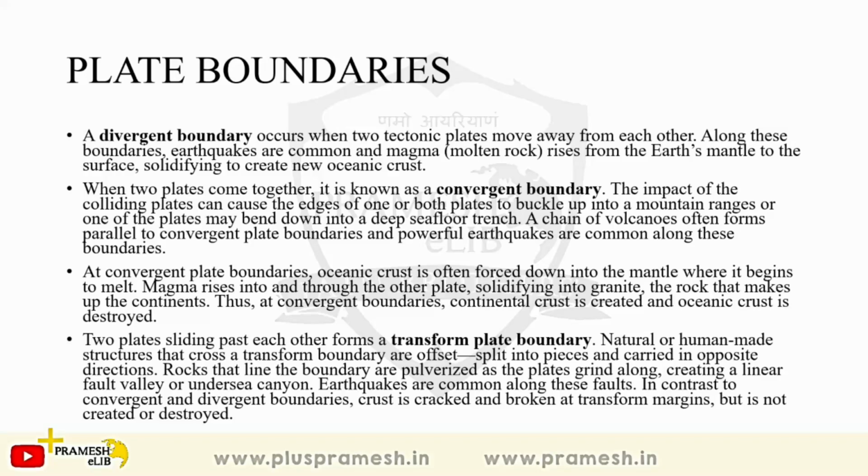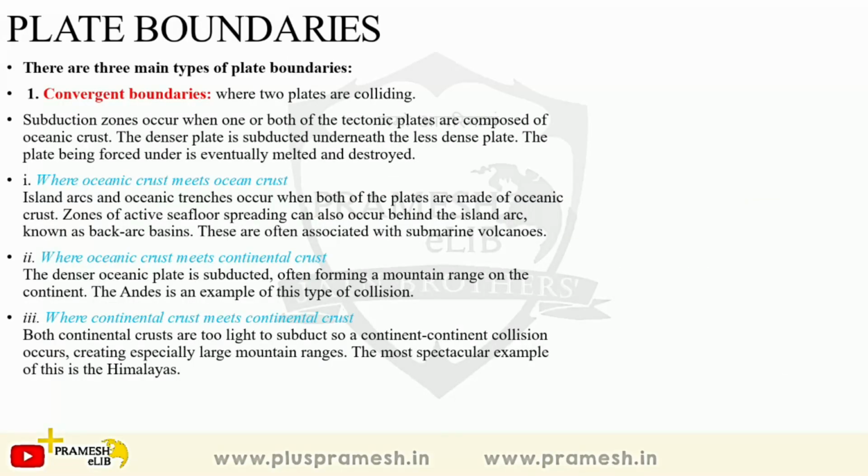Okay, and then the third one is the transform plate boundary, and they are almost parallel to each other, and of course there will be earthquakes also along these faults. But what is different about transform plate boundary than the convergent and the divergent boundaries? That the crust is cracked and broken at the transform boundaries, but it is not created or destroyed. So neither it is destroyed, neither it is created. So no new thing is formed, and no old thing gets destroyed. It is just there, it just cracks, and therefore cracking also can produce energy and can lead to earthquakes.